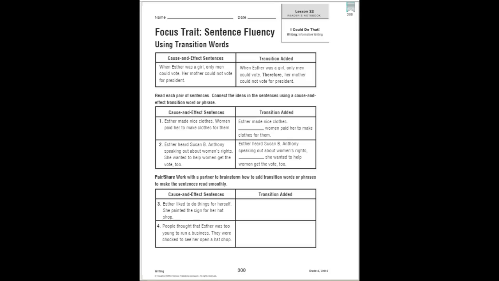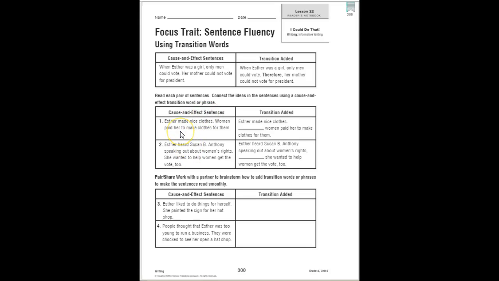So turn to page 300 in your reader's notebook. You're going to work with sentence fluency using transition words. Here is a sentence up here, a cause and effect sentence, and here it is with those transition words added. You're going to read each pair of sentences, 1 and 2.